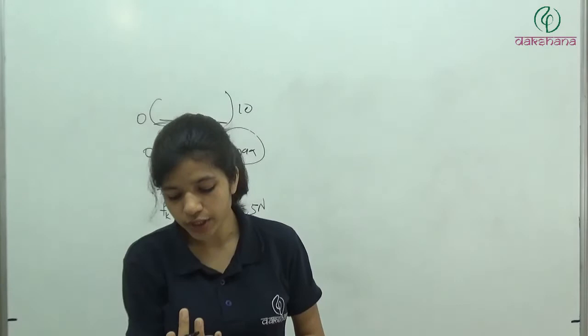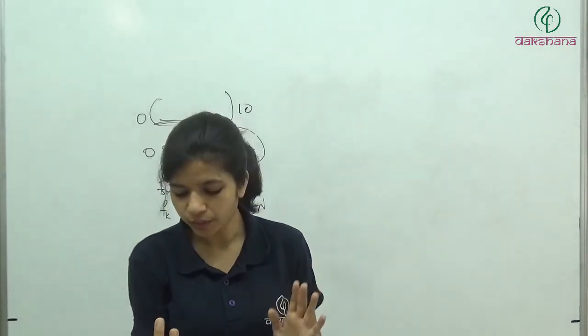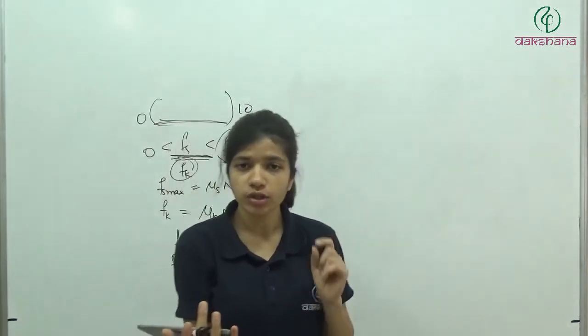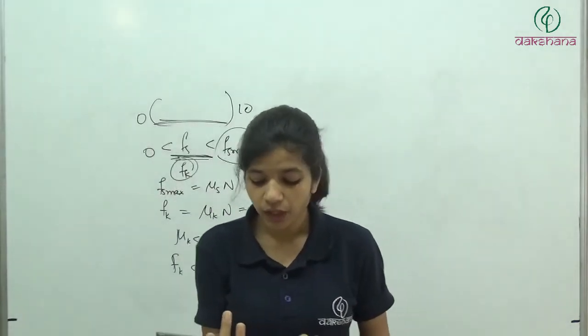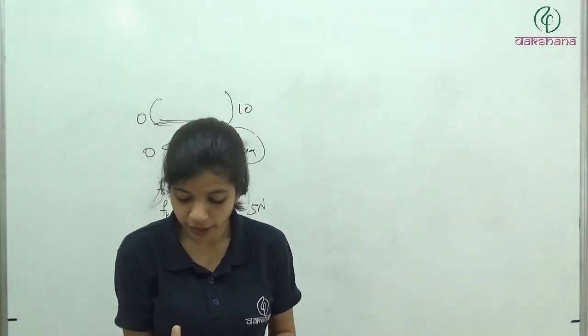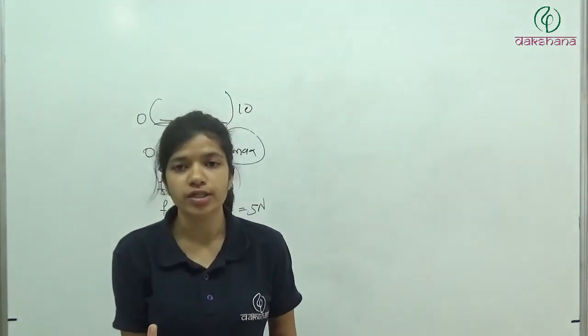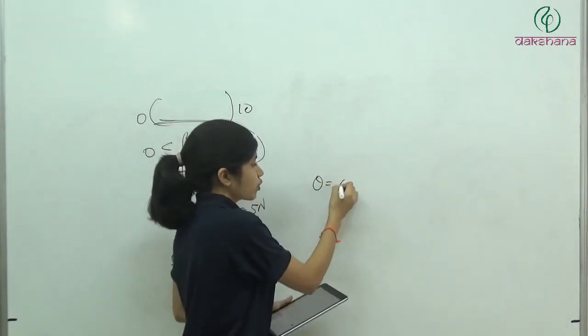B6: the coefficient of static friction between two surfaces depends on the nature of surfaces, the shape of the surface, area of contact, or all of the above. That's it, done. It only depends on the nature of surfaces. B7: a box is lying on an inclined plane. If the box starts sliding when the angle is 60 degrees, then the coefficient of friction is what? The block starts sliding at angle theta equal to 60 degrees.